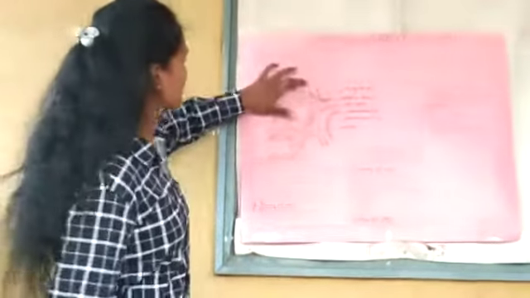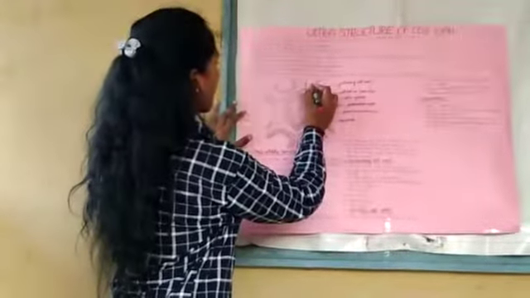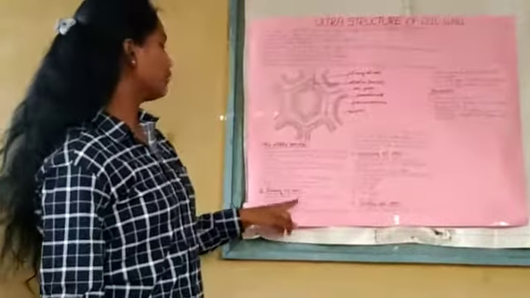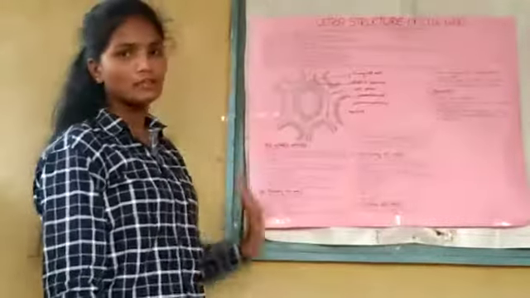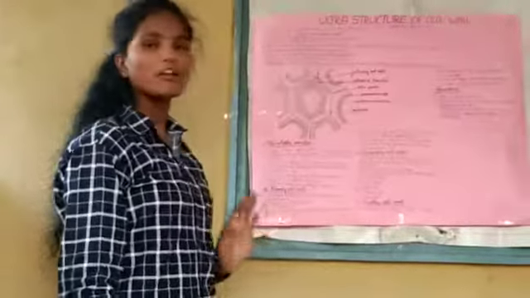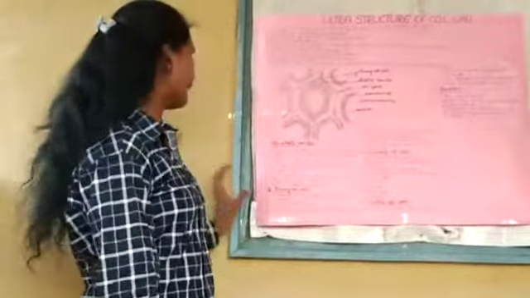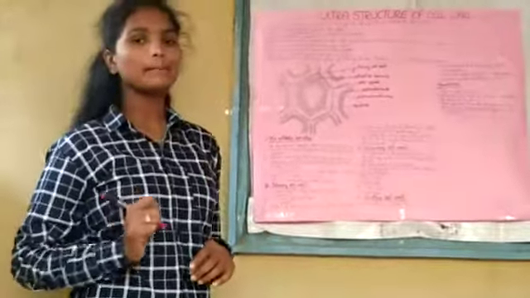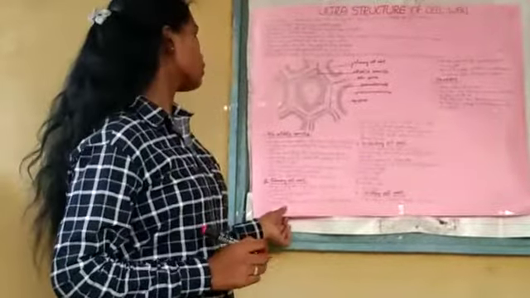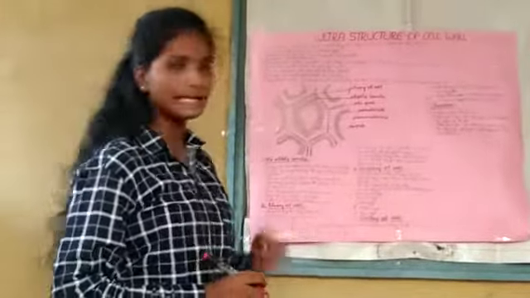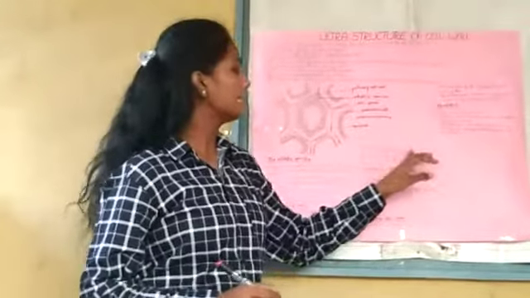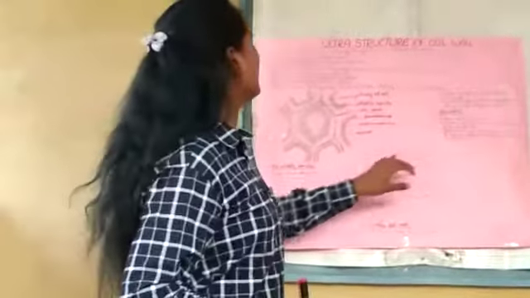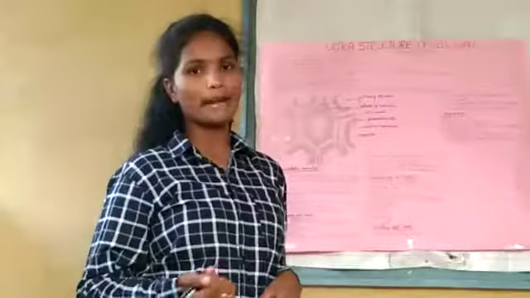Here, if you can see, this is the primary cell wall. The primary cell wall is formed during the early stages of growth and development of the cell. It is formed in all plant cells without restriction, and the thickness of this cell wall is 1 to 3 millimeters, and it is composed of cellulose, hemicellulose, and pectic compounds. The primary cell wall is elastic, that means it can be elongated to any extent, and it undergoes extension with the growth of the plant cell.